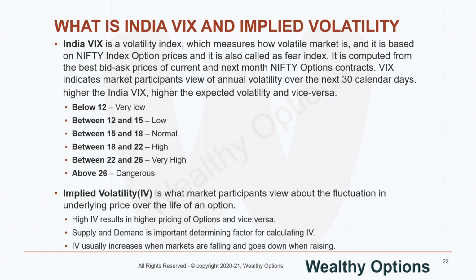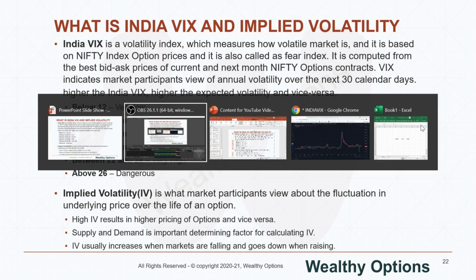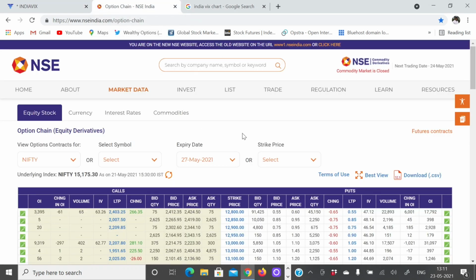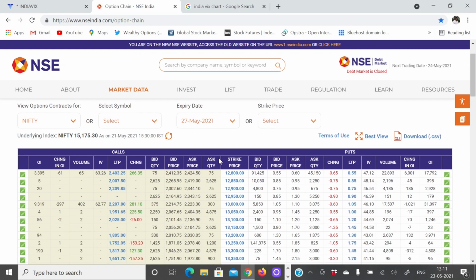Now let's go to an option chain and look at the IV for probably one of the indices and also a stock. So this is the option chain for Nifty May month contracts.